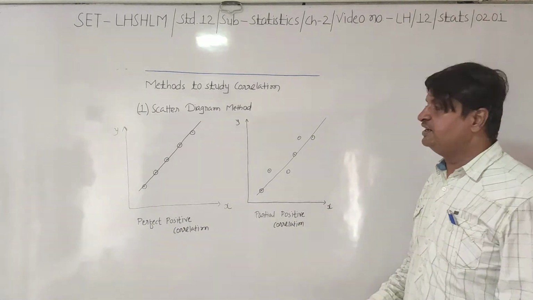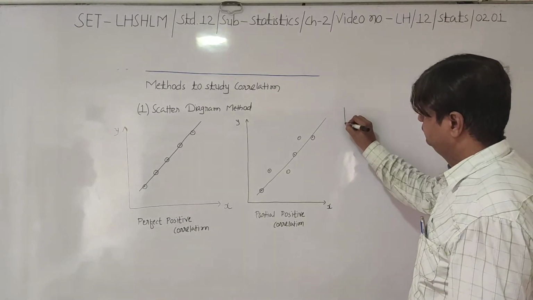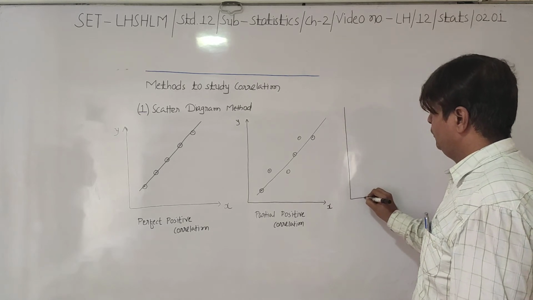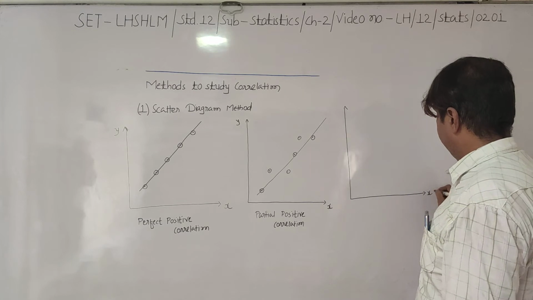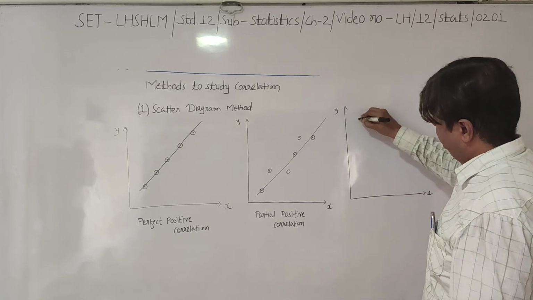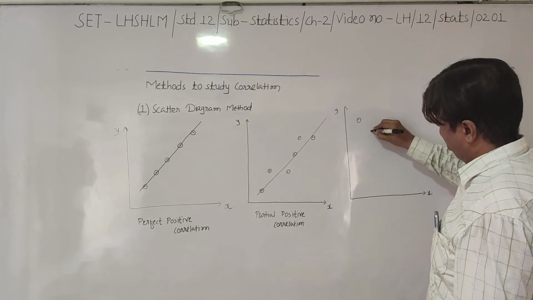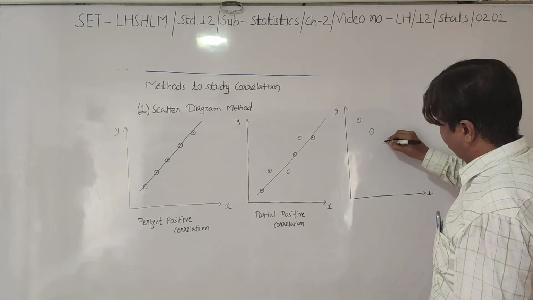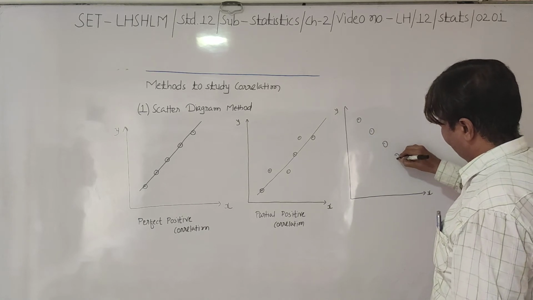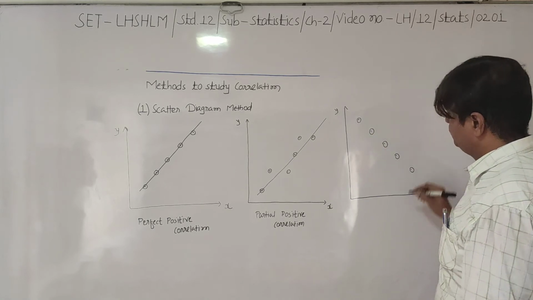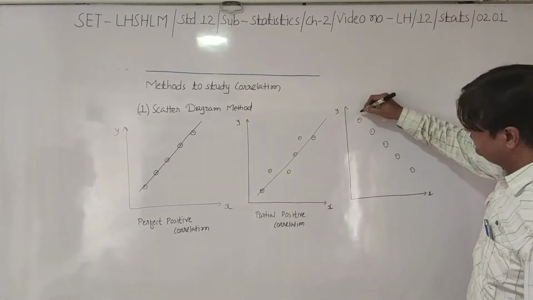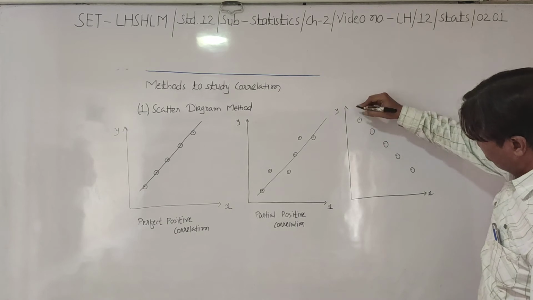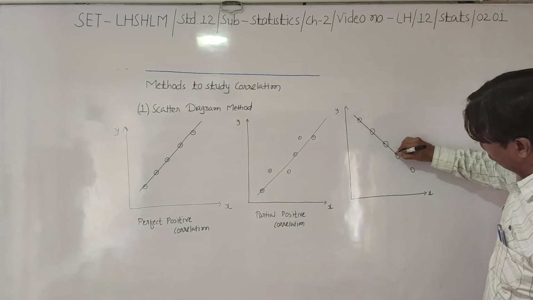Now suppose let us take another example. We are plotting all our points on the x and y axes. Now suppose all the points fall on the same line, but it is sloping left to right downward. See, all your points are lying on the same line, but the slope is left to right downward.